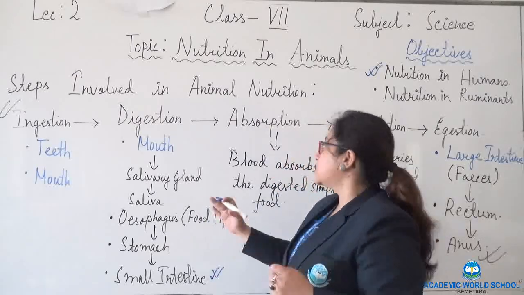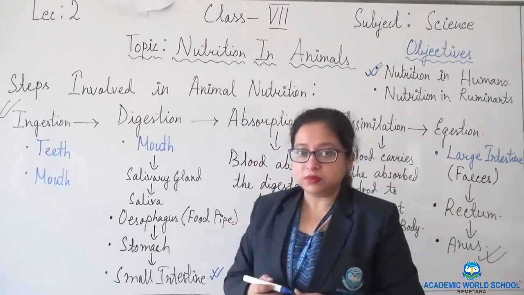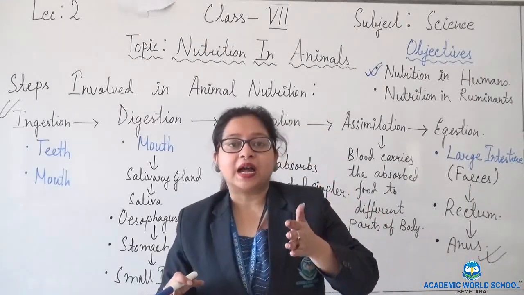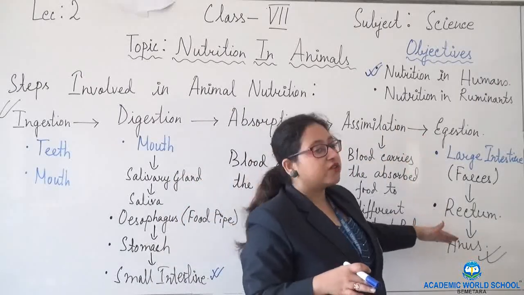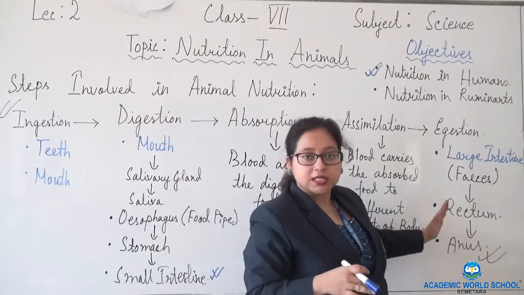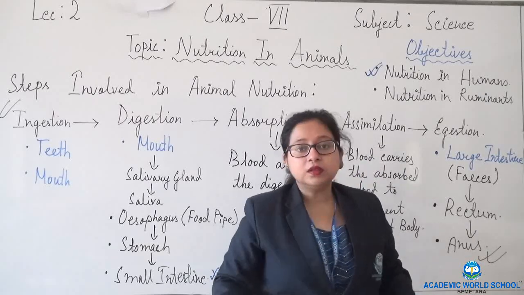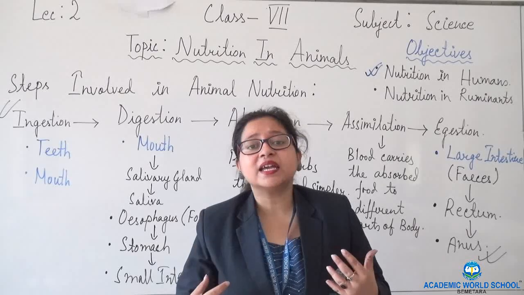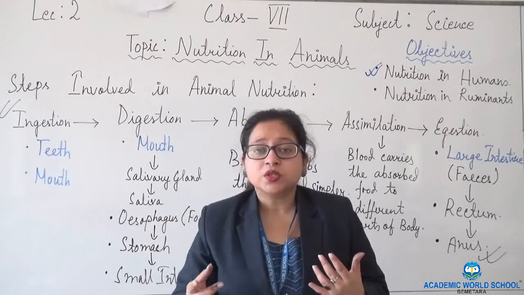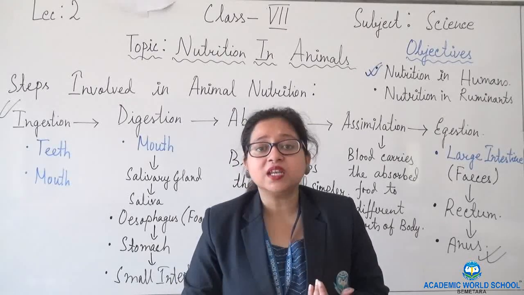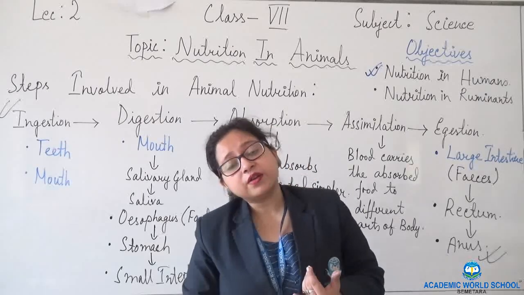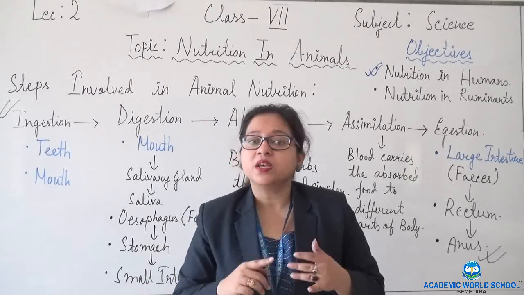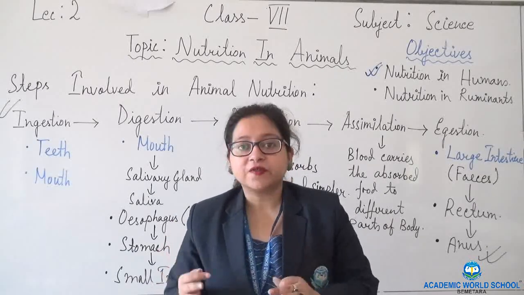After the food is digested, absorption and assimilation take place, and once the absorbed food is done, the undigested food is thrown out from our body. That step is known as egestion. This was the process that takes place in humans. In the first class we saw nutrition in amoeba, where we saw these 5 steps. Here in humans, we have also seen these 5 steps.